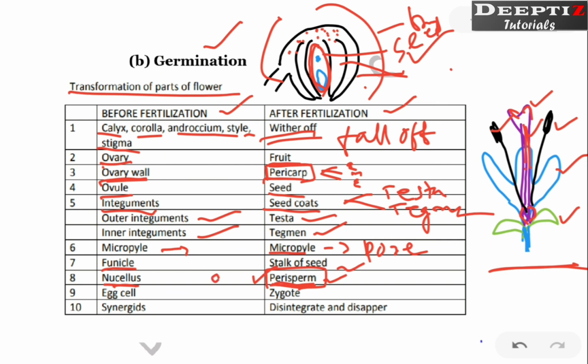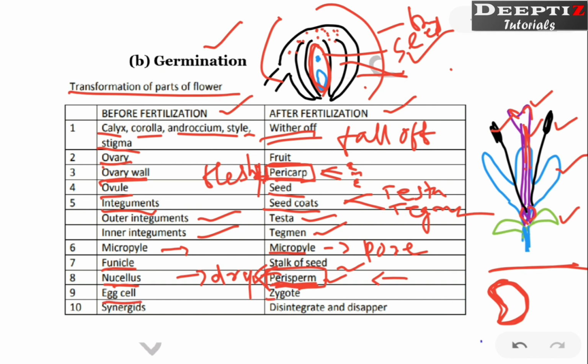Perisperm normally remains in a dry situation, right? And pericarp is normally fleshy. Pericarp is a part of fruit, but nucellus remains. Once nucellus forms the perisperm, it remains attached to the seed coat, right? Or else we can say that this nourishes the seed. Suppose this is the seed, closer to the seed this will be there, right? After the seed coat, this particular perisperm will be there. Perisperm is formed from nucellus, pericarp is formed from the ovary wall.